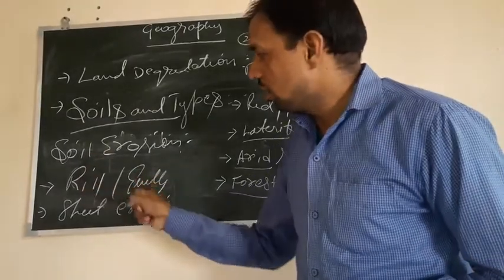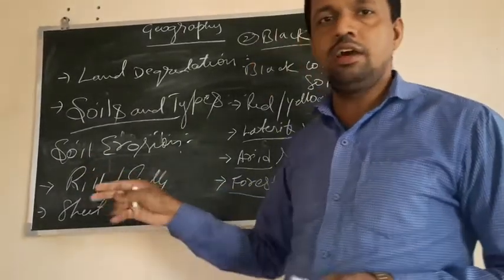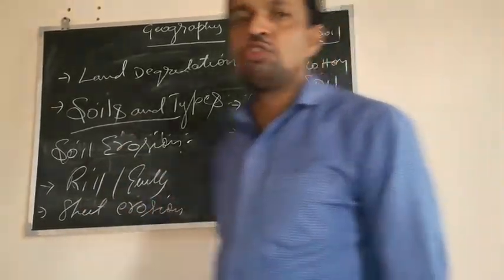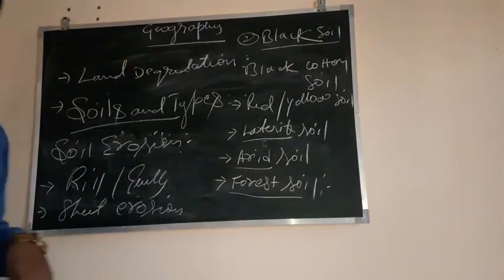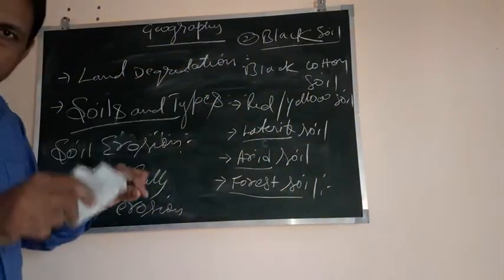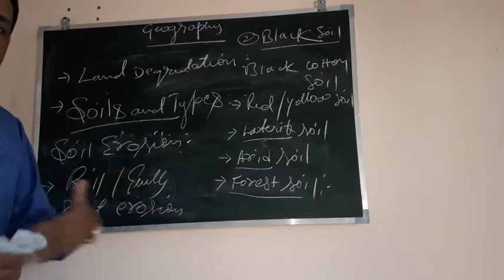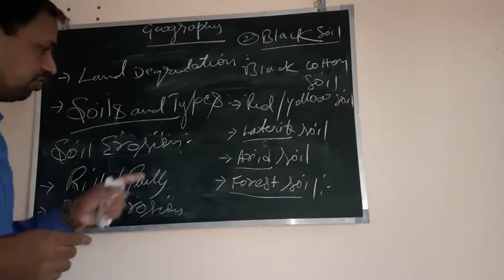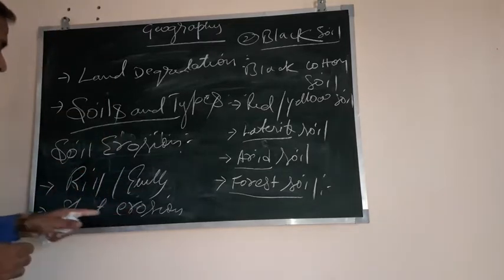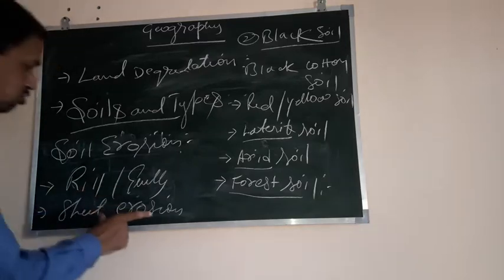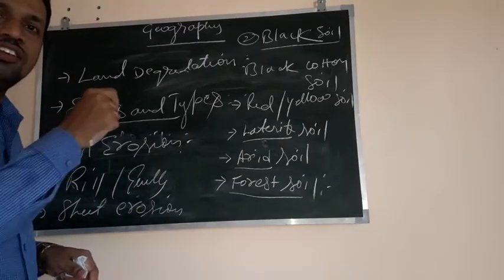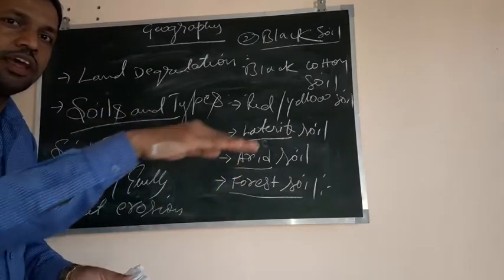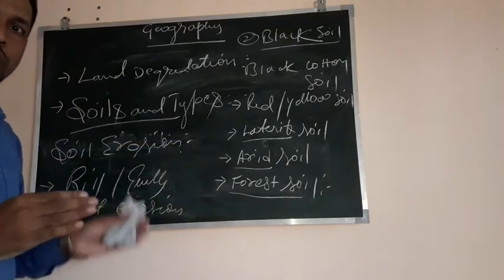So gully erosion and rill erosion, mostly these two are prevalent in the plain area, whereas sheet erosion you can mostly find in the slopes and mountain regions. What is a sheet? A thin layer. So the erosion or movement of soil layer by layer is known as sheet erosion. This sheet erosion happens in the hilly region. To stop sheet erosion, in hilly regions we can see farmers doing terrace farming, step by step, so the water flow will be very slow and the soil will not be eroded.